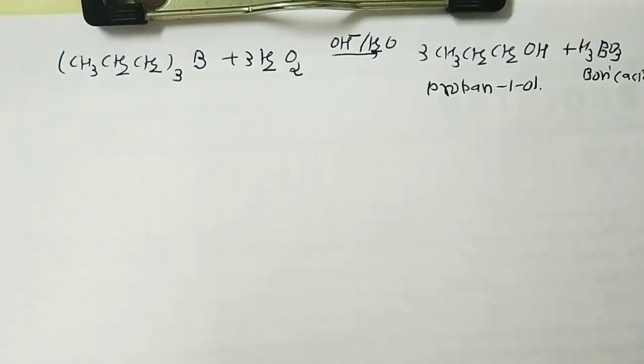So in this case, the addition of boron to the double bond takes place in such a manner that the boron atom gets attached to the carbon of the double bond with the greater number of hydrogen atoms. This two-step process is called hydroboration-oxidation and gives an alcohol, which seems to have been formed by anti-Markovnikov addition of water to alkenes.